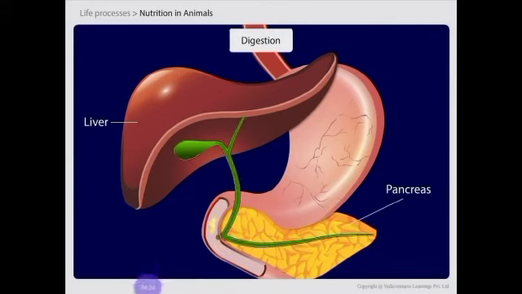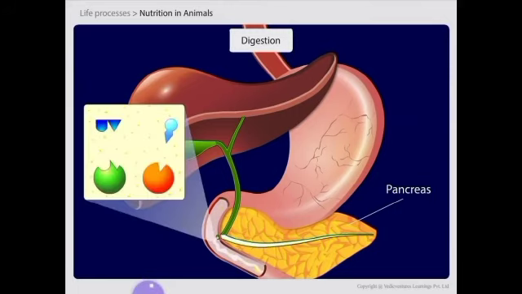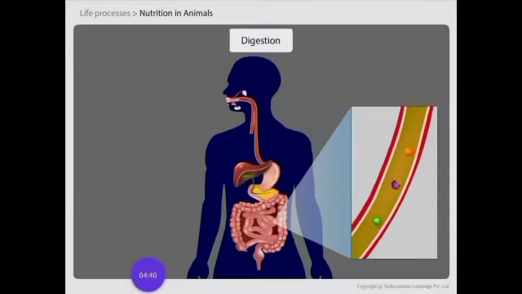The pancreas secretes digestive enzymes to break down carbohydrates and protein into a smaller form, and the liver helps to produce bile to break down the fat into smaller molecules. The major part of digestion takes place in the stomach and in the small intestine. In these two organs, the food particles are acted upon by organic molecules called enzymes.